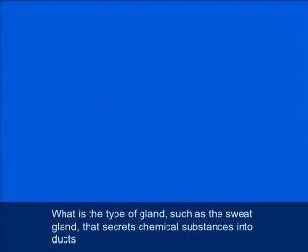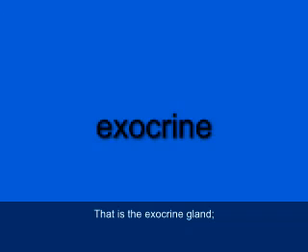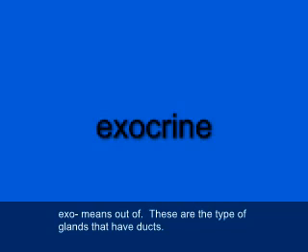What is the type of gland, such as a sweat gland, that secretes chemical substances into ducts that either lead to organs or out of the body? That's the exocrine gland. E-X-O-C-R-I-N-E. Exo means out of, and these are the type of glands that have ducts.